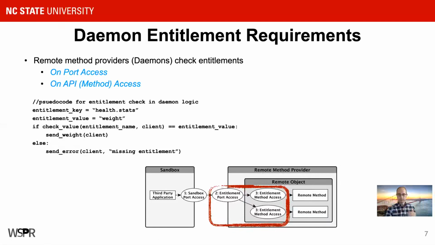The daemon will run a check to see what entitlements the client has, and if it has the correct one, in this case, the health stats weight entitlement, it's going to send the weight back to the client. If it doesn't have it, it can throw an error if it wants to, and say there's a missing entitlement. It might even say exactly which entitlement it wants.